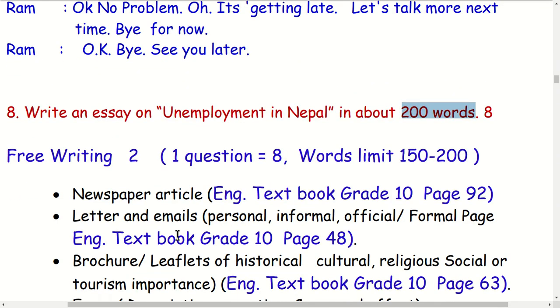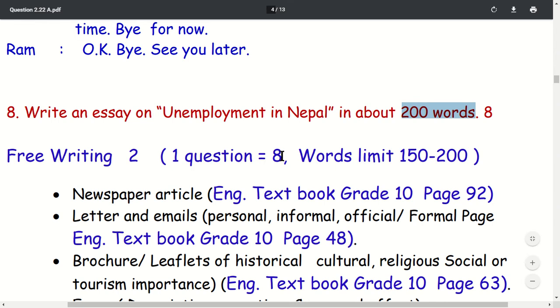Now you may be interested to know from which area this question can be asked. In the last lesson I explained it, but I will repeat it once again: from which areas these free writing questions can be asked in the examination. The word limit is 150 to 200 words. This is guided writing number 2. What are the areas here?